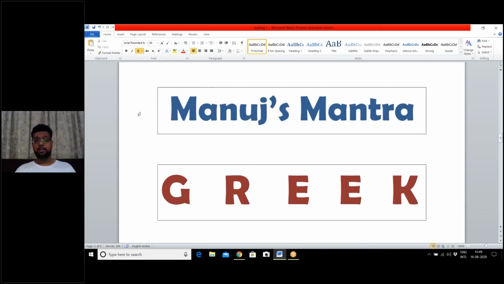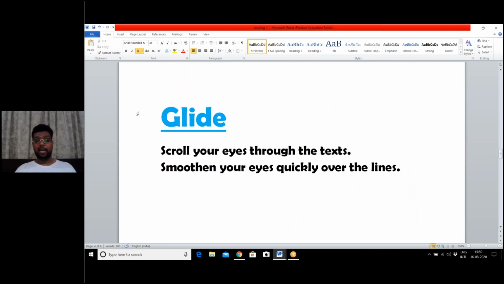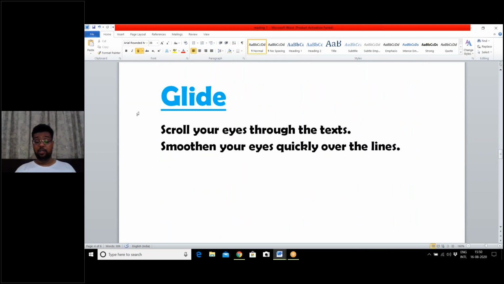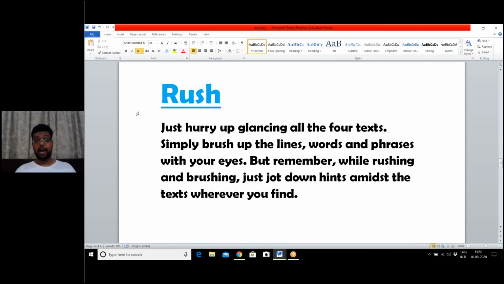Manu's mantra says that while solving Reading Part A, the Greeks would help you. And how will the Greeks help you? You glide through the texts. You rush over the texts, but while rushing, you jot down important hints with a pencil, or underline important information in the text.